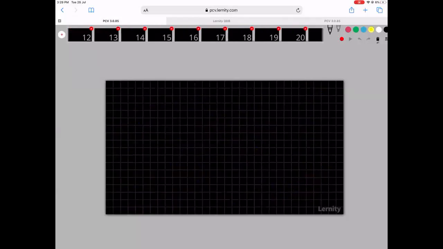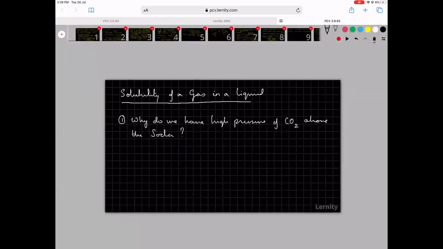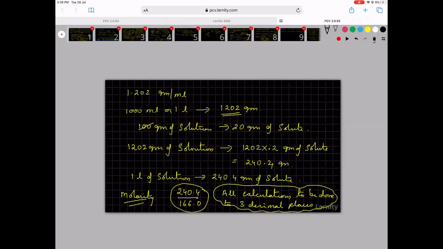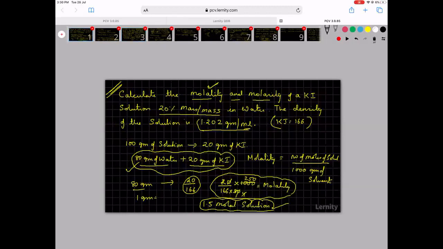Oh, where did this go? So this is the first slide. This is the second slide. This is the third slide. I was told to do it slowly, so I'll wait for 10 seconds. 1, 2, 3, 4, 5, 6, 7, 8, 9, 10. Second.